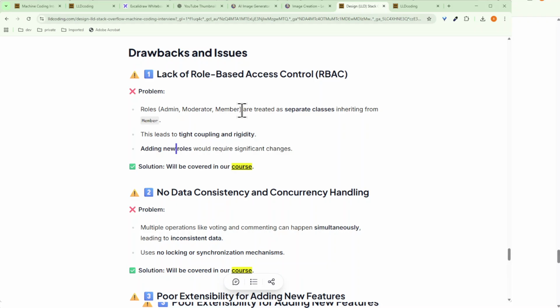So currently, whatever control we are having is based on the user instead of based on the role.